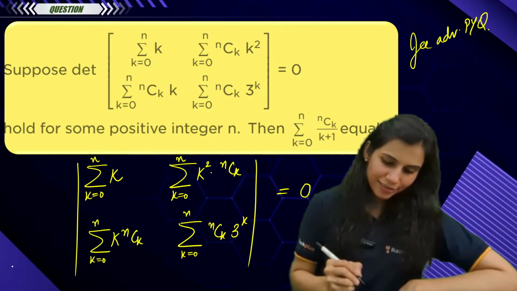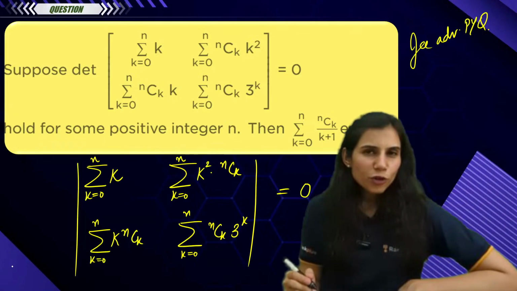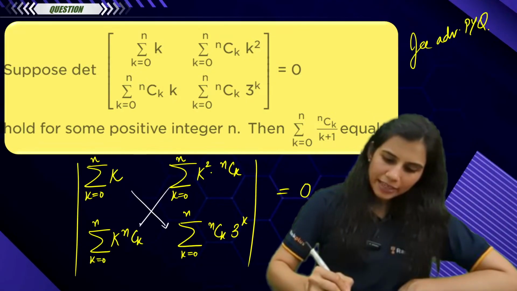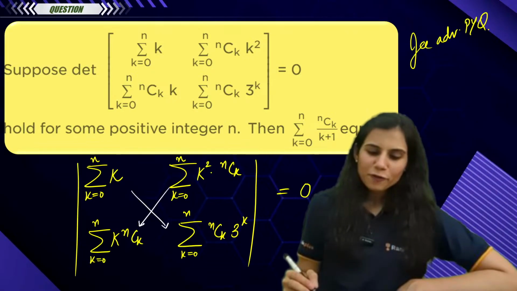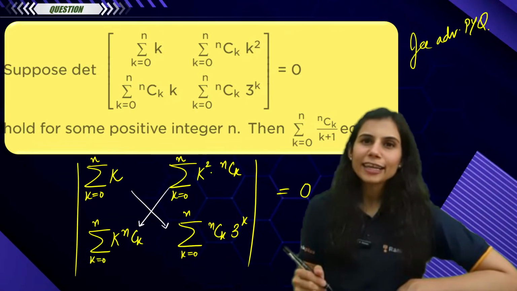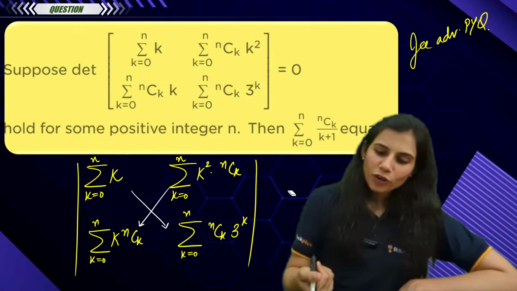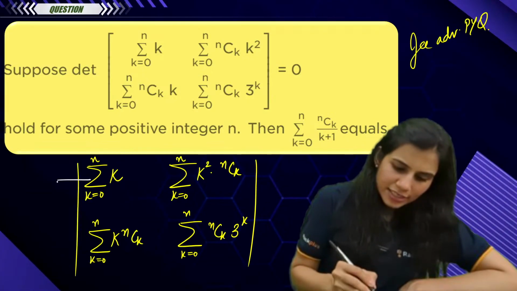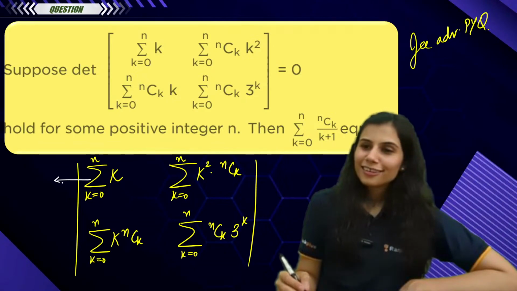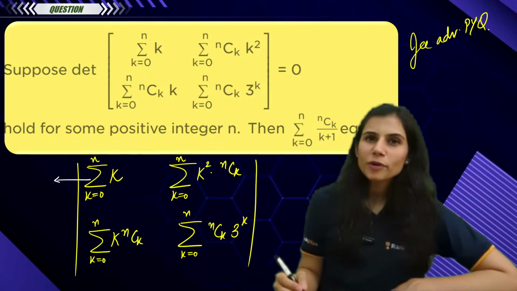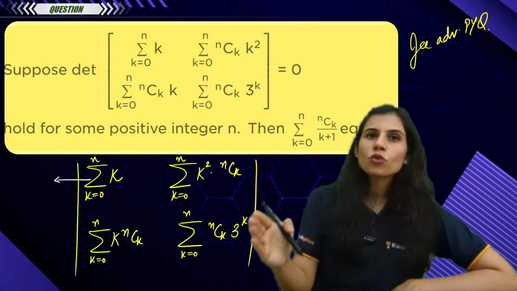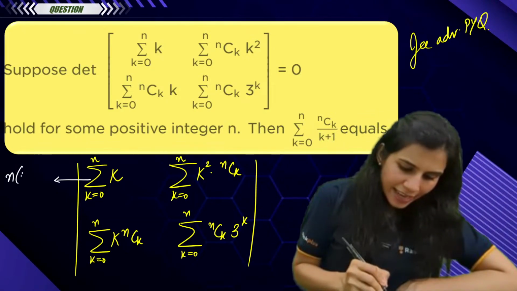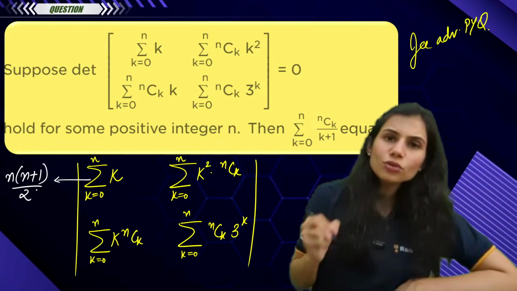What will you do? You know, determinant of a 2 cross 2 matrix is product of diagonal minus product of off diagonal. But first of all, let's write the values. What are the values of these quantities, these series? What is summation k, k going from 0 to n? It's like 1 plus 2 plus 3 and so on plus n. Sum of first n natural numbers, which we all know is n(n plus 1) by 2.